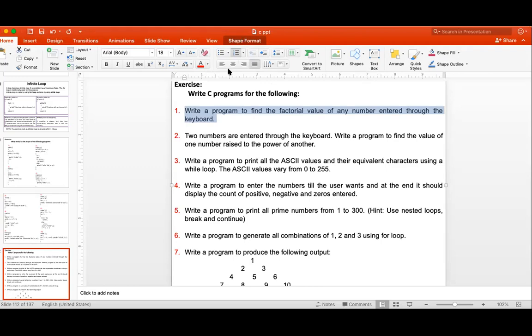Yes, sir. Factorial of 5, I can calculate 5 factorial, suppose the user has given the number as 5. So what is 5 factorial? 5 factorial can be calculated as 1 multiplied by 2 multiplied by 3 up till 5. So what is this? 1, 2, 3, 4, 5. Can I get it using a for loop?